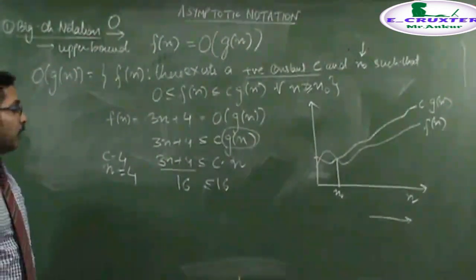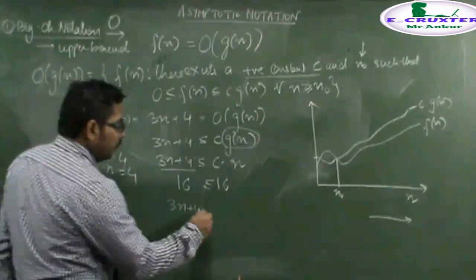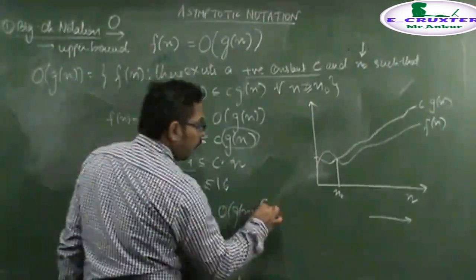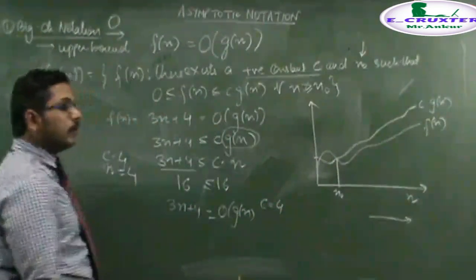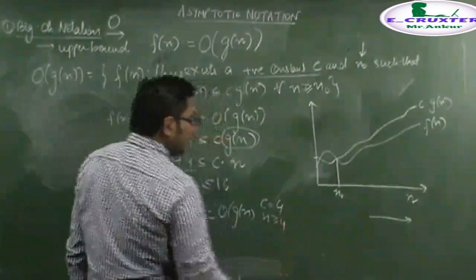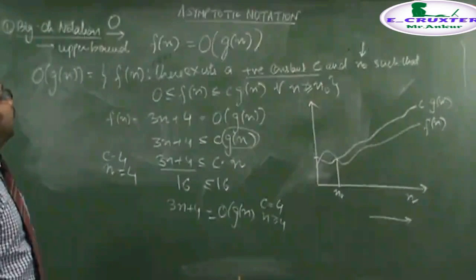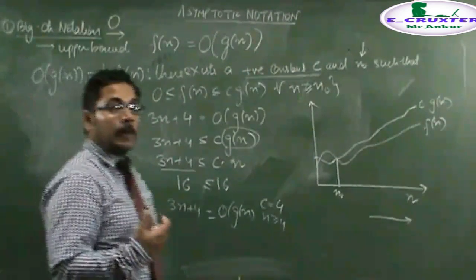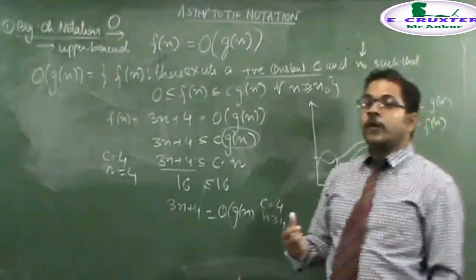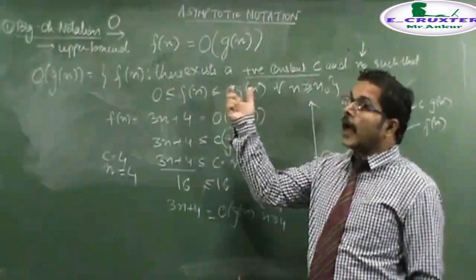Hence we can say that for this function, gn will act as an upper bound for the constant, which is basically the minimum constant 4, and for all input greater than or equal to 4, this equation will be satisfied. In this way we basically calculate the big O notation. Just simply remember that the big O function is only used to calculate the upper bound of the function.